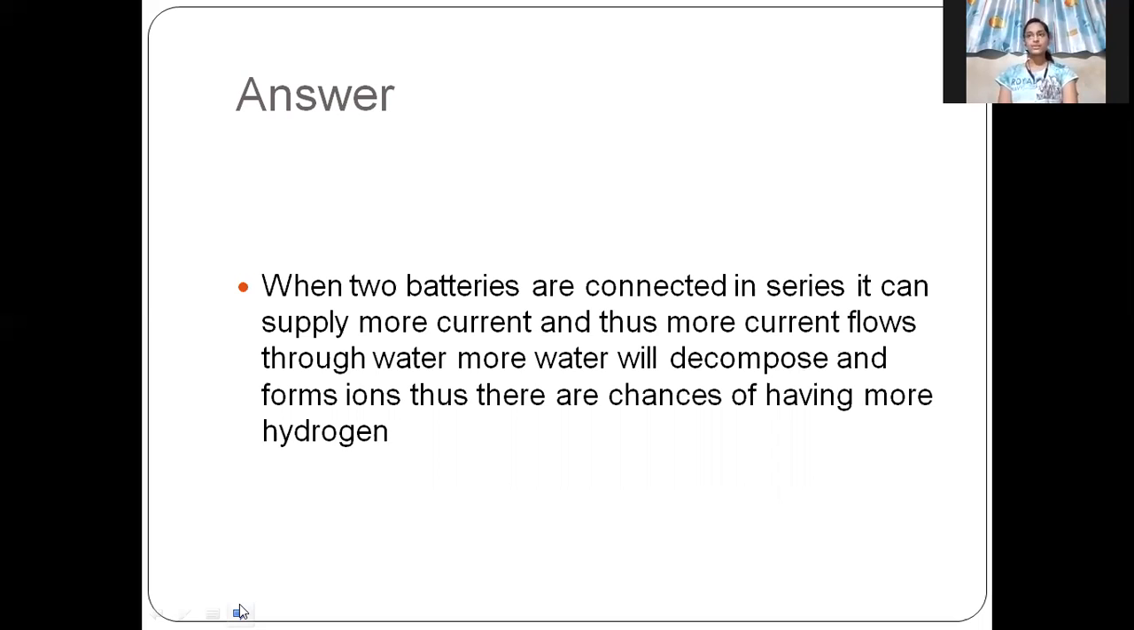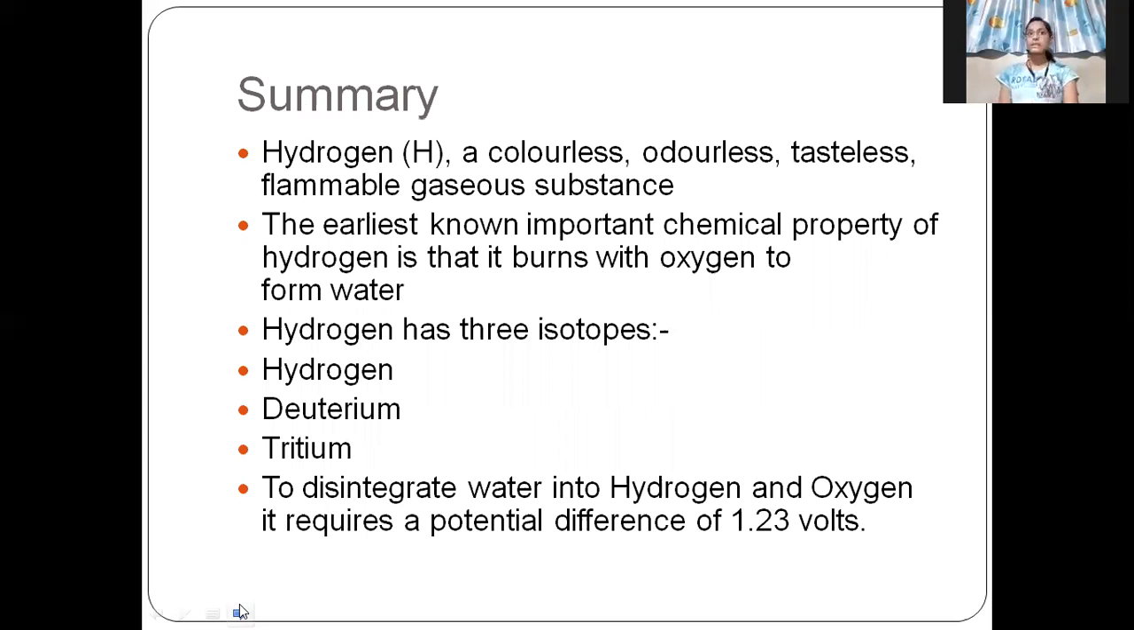As we know, batteries provide the potential difference. When two batteries are connected in series, it gives more current. And when there is more current flow, there will be more potential difference. And that means the water will decompose and form more ions. Thus, there is a chance of having more hydrogen when we put the two batteries connected in series.